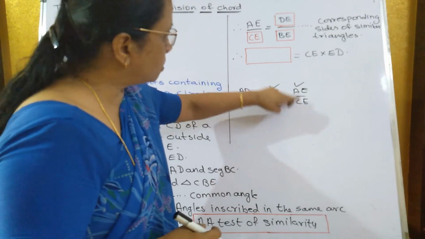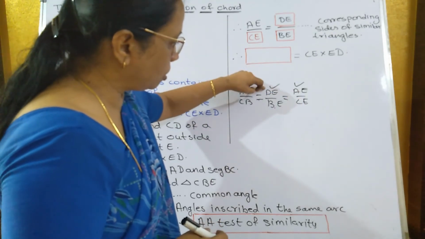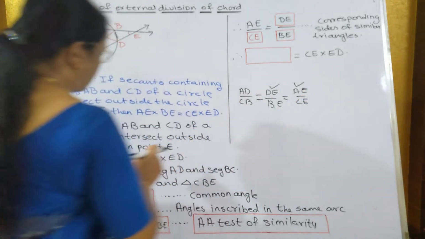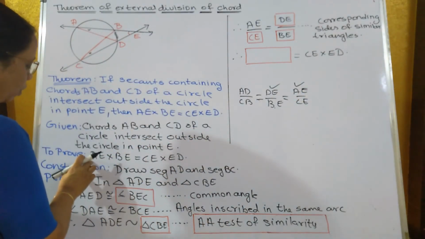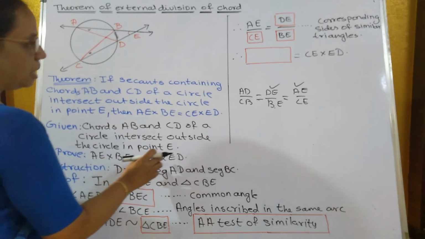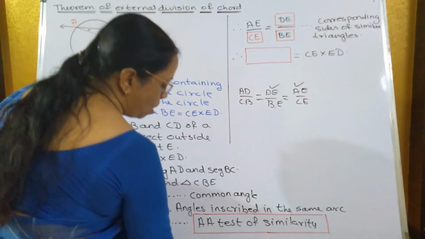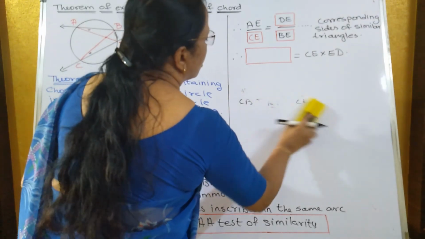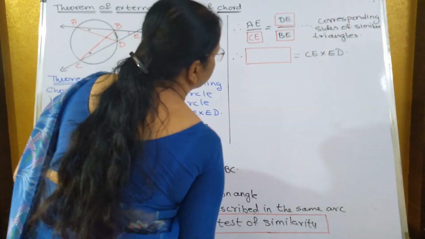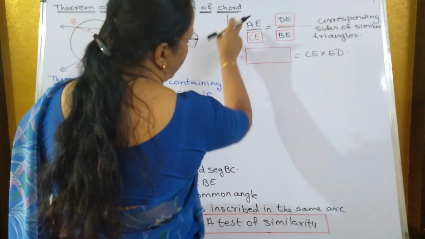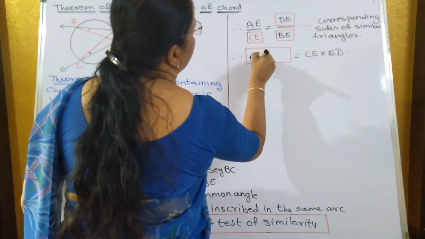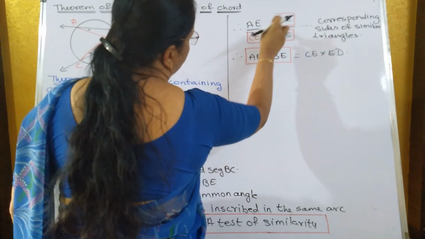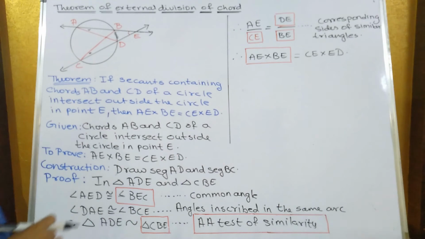AE upon CE is equal to DE upon BE. So if you get confused, write down all the three proportional sides and see the proof, what we have to prove: AE, BE, CE, DE. So select only those two proportional sides and you can put the values over here. Now cross multiply this. So AE into BE is equal to CE into DE. So that's what we had to prove.